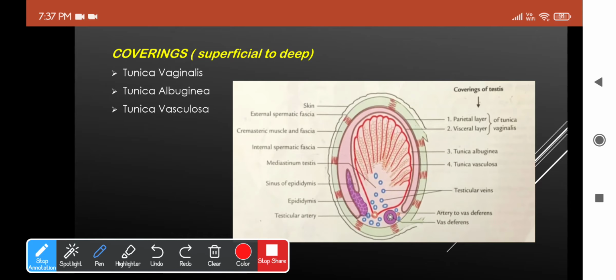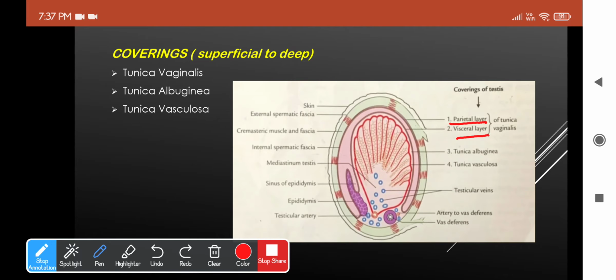Something like the pleural sac into which the lung buds invaginate, right? Similar to that, it is also a serous sac into which the testis will invaginate from behind, and hence the vaginalis will mold itself into an outer parietal layer and an inner visceral layer. So this is how the tunica vaginalis is actually formed.